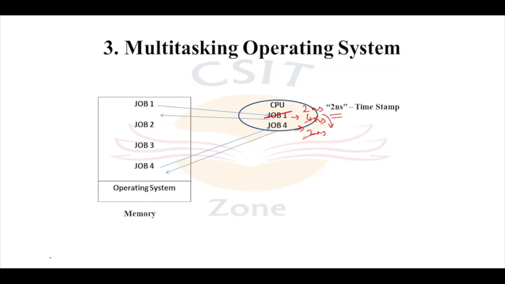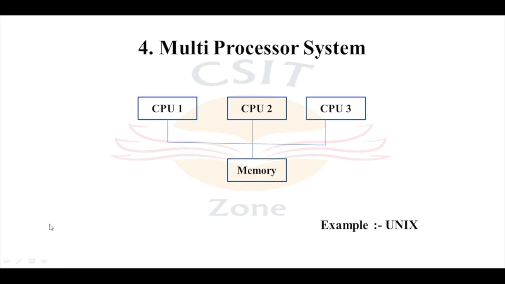Now, let's move on to another type of operating system, which is the multiprocessor operating system. In the multiprocessor operating system, multiple processors work together. The advantage of this multiprocessor operating system is that it will increase the throughput of the system. It provides reliability and fault tolerance, because if one system goes down, another one will take over. It is also economical because there is no requirement to add another setup. The example of this multiprocessor operating system is the Unix operating system.